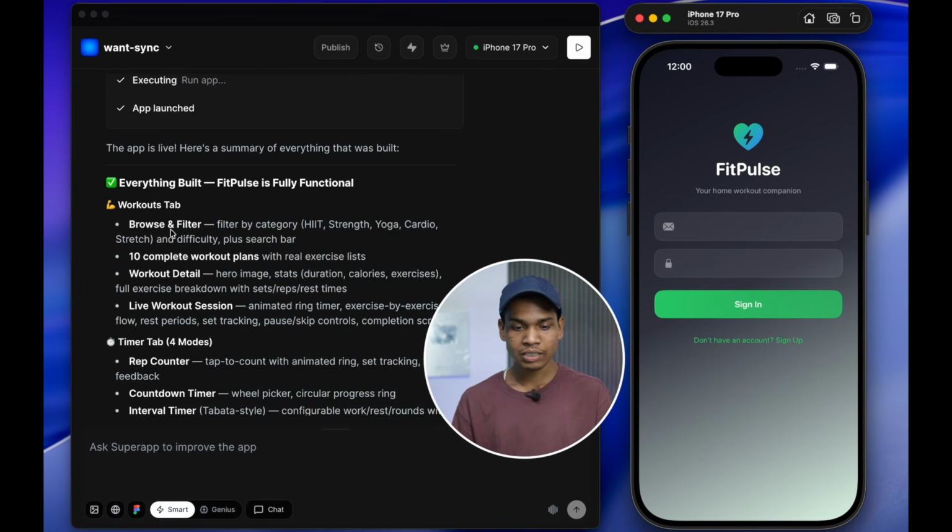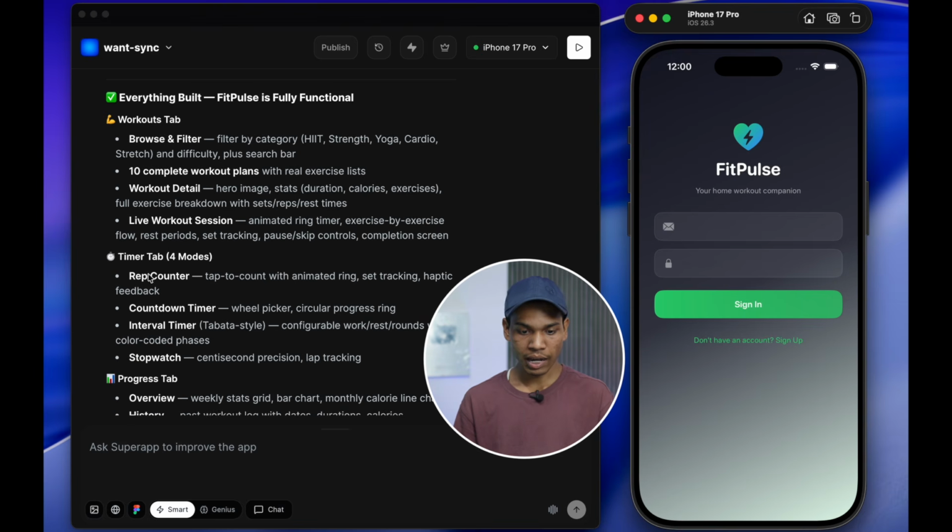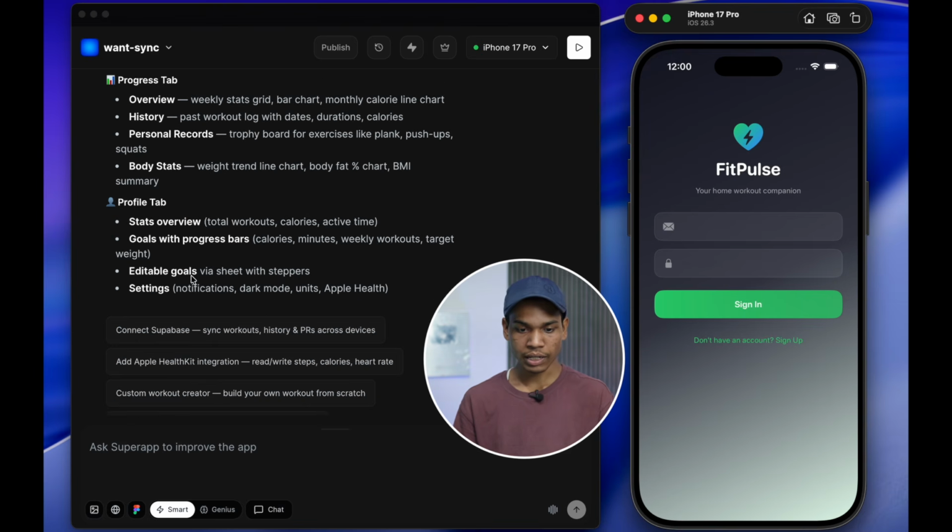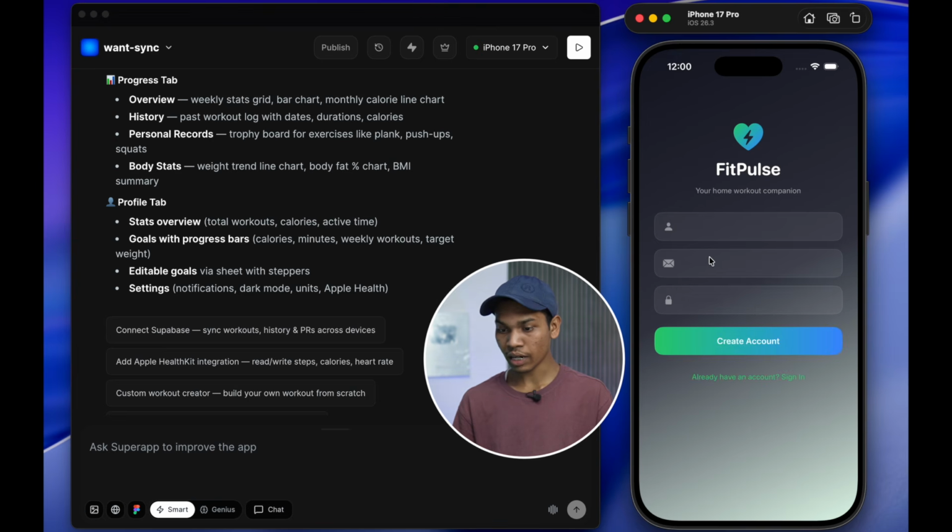After 5 minutes, Super App has built everything, every feature it had earlier created, like the workouts tab, timer tab, progress tab, and it has also added a sign in option. You can see the moment you open the app, it asks you to sign in or sign up. If I click sign up, then it asks for email and other things, and currently I think there is some work still pending.